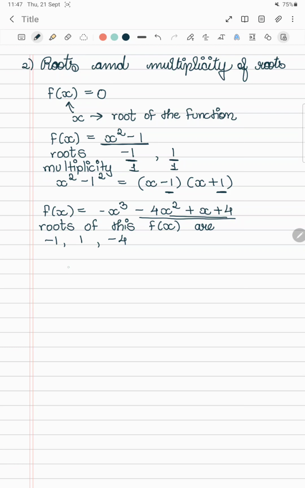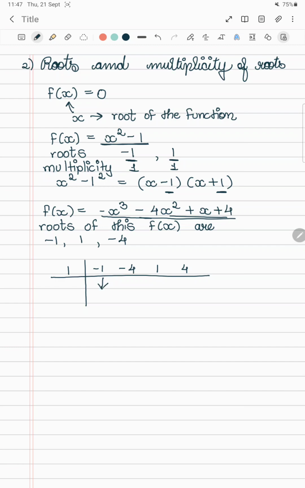So let's take our root 1, and in this row we will write the coefficients of our equation. The x cube coefficient is minus 1, x square is minus 4, x has the coefficient 1 and the constant term is 4.